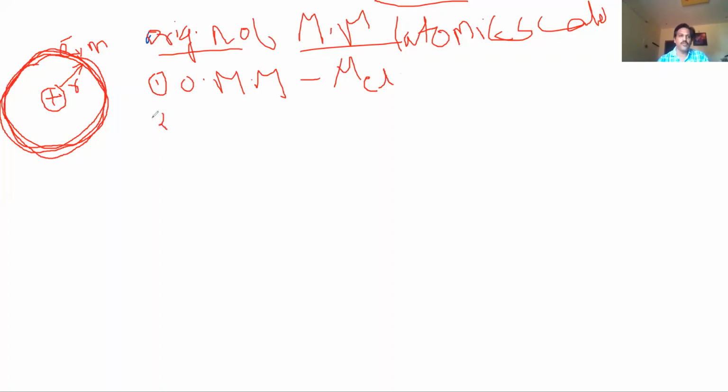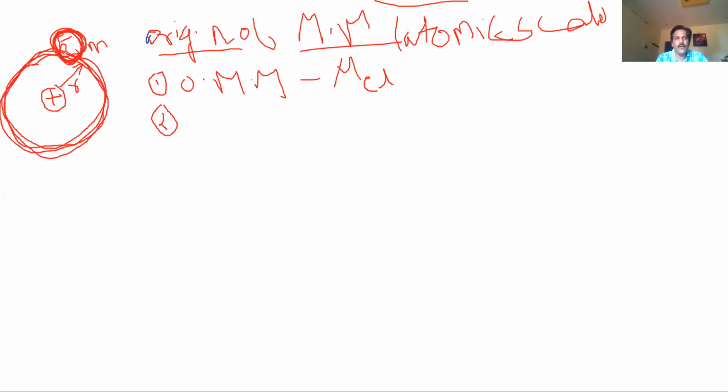So there is another motion also. What is the other motion? The electron is revolving around itself. We call this spin motion. The spinning electron will act like a tiny magnet.